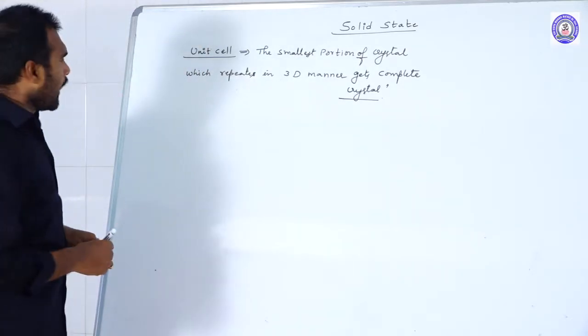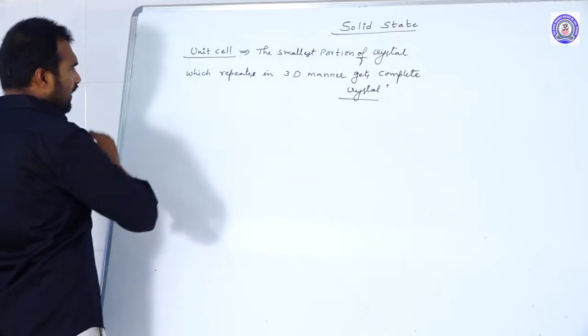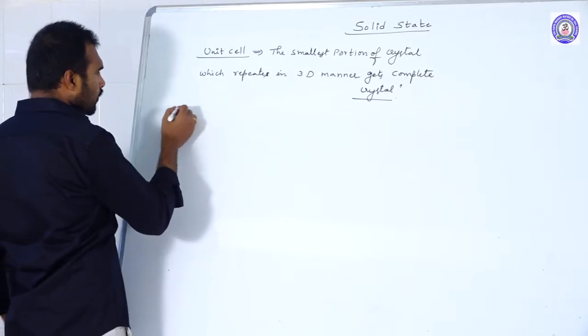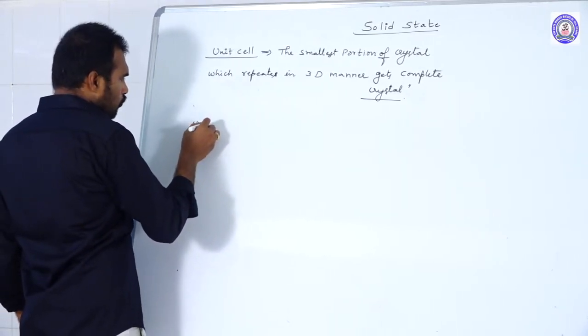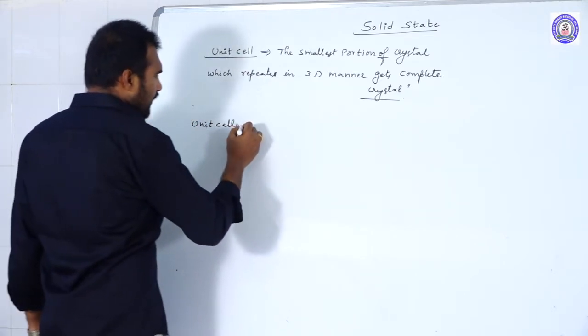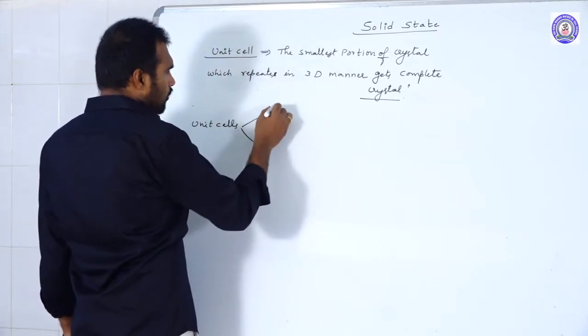Unit cell. And these unit cells, primarily we are classifying into two types. What are those?